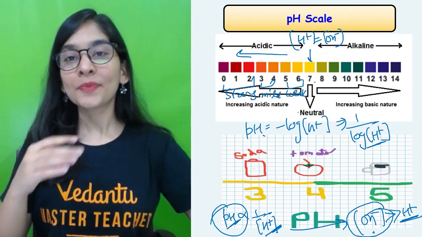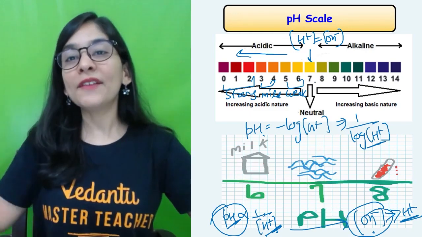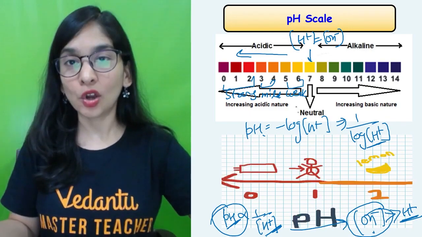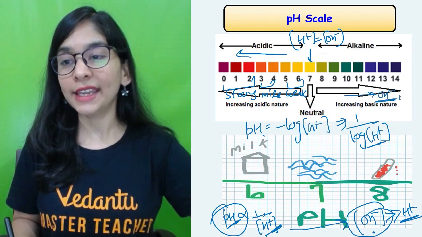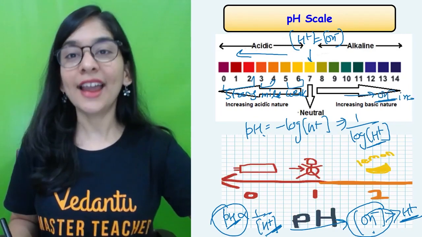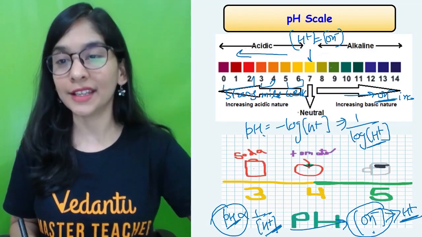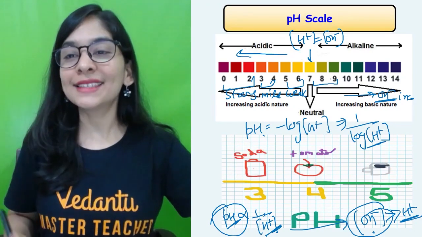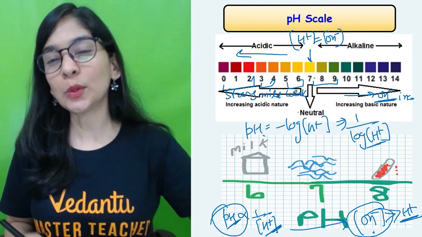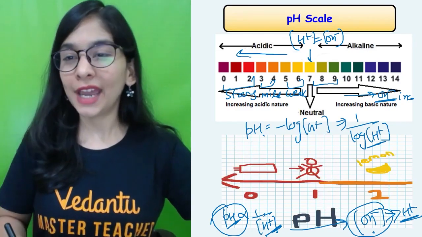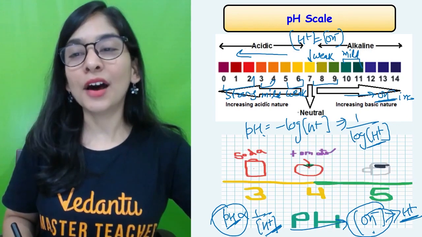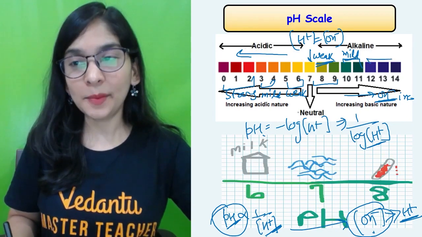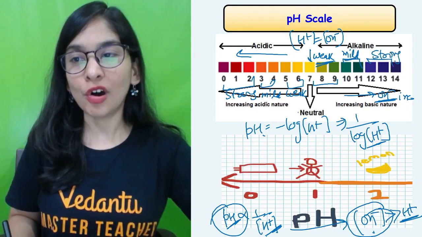In the same way, more than 7 values means it's a base, because OH ion concentration is going to increase on this side and vice versa, H ion concentration is going to decrease. So more than 7, that means 7.1, 7.2, 8.59 means a weak base, then a mild base, then a strong base.